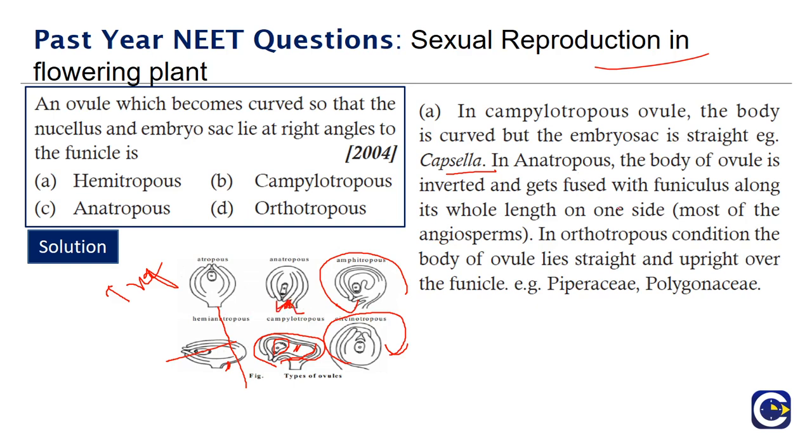And in an orthotropous condition, the body of the ovule lies straight and upright over the funicle. So orthotropous is mostly occurring in the angiosperms. The example is Piperaceae and Polygonaceae. So it is the pepper family, Piperaceae. So it is hemitropous when there is right angle movement.